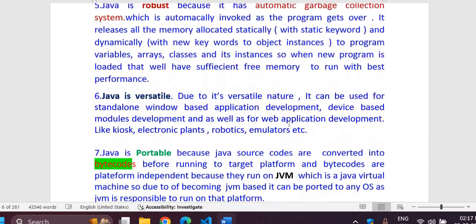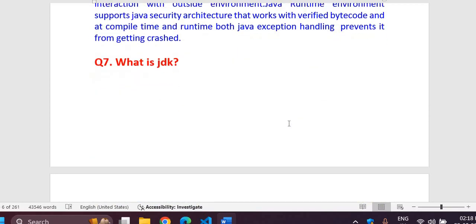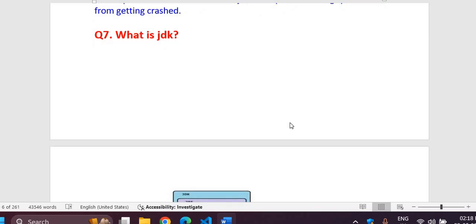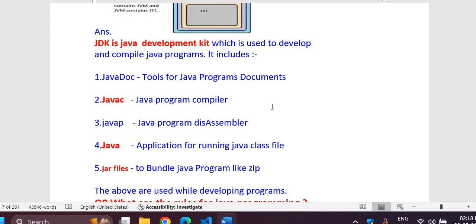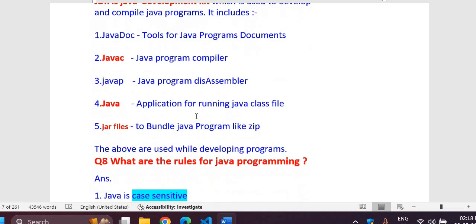And now we can move to question number 7. What is Java Development Kit? Java Development Kit is a collection of all these tools.